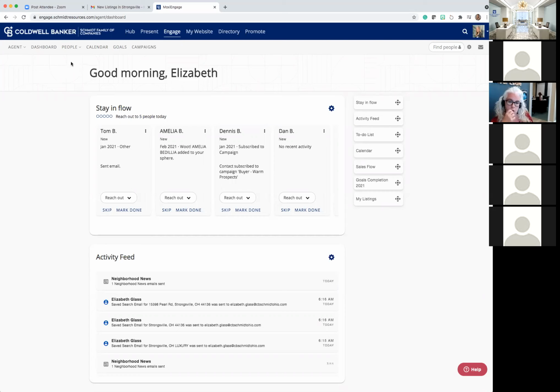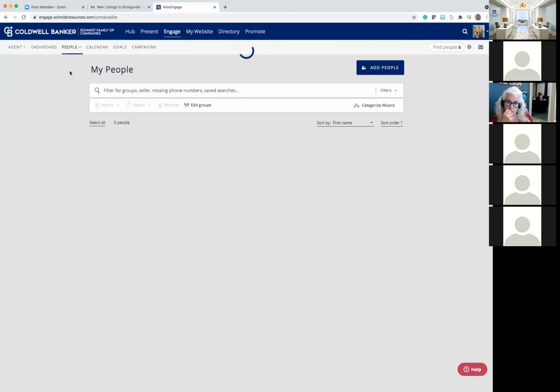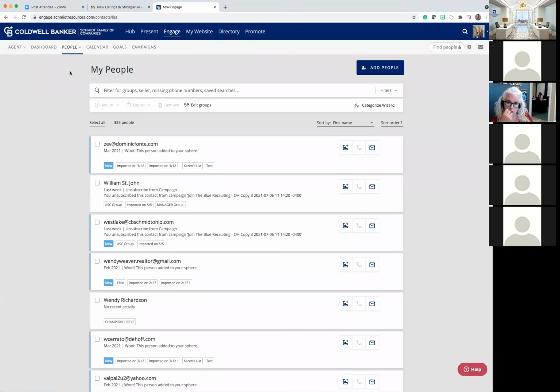What we're going to focus on today is right here, the People tab. I'm going to have you go into My People, which is where all of your people are located. This is inclusive of people that you know and have worked with, people that you know and haven't worked with, but it's also people that are prospects as well. We take you into here to enable marketing and to have a full sales flow.